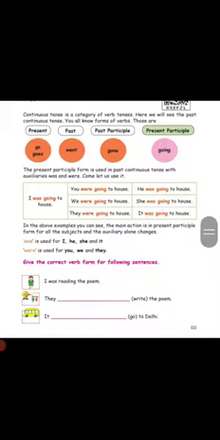Here, give the correct verb form for the following sentences. I was reading the poem. They is a plural form, so we have to write, they were writing the poem. It was going to Delhi.